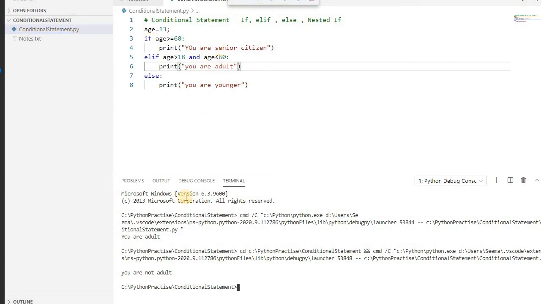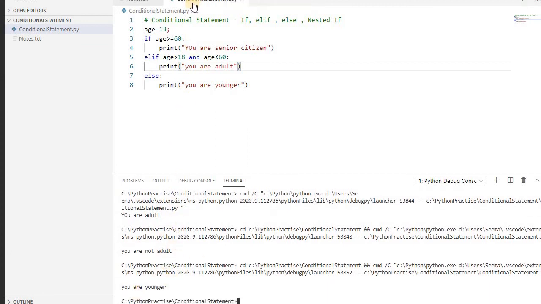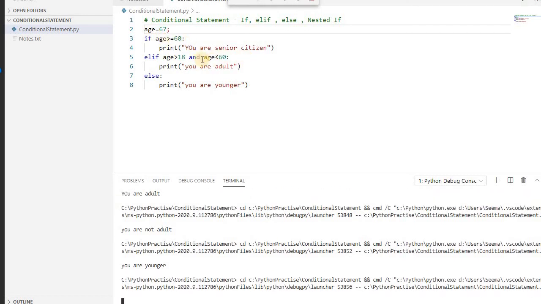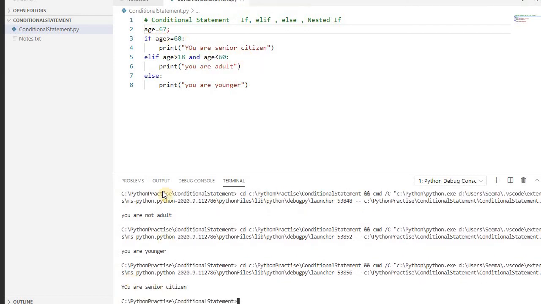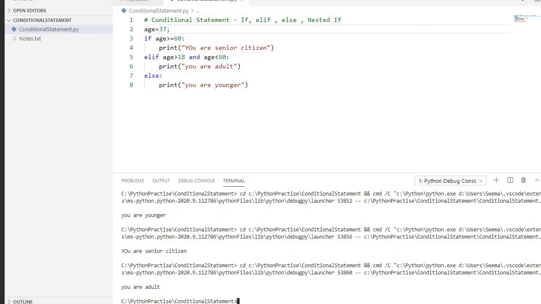Currently it goes to 13. Okay, you are younger. Now change it. Let's change this to 67. Now it will fall under this condition and it says you are senior citizen. Simple. Now let's take one in between, let's say 37. Okay, it says you are adult.